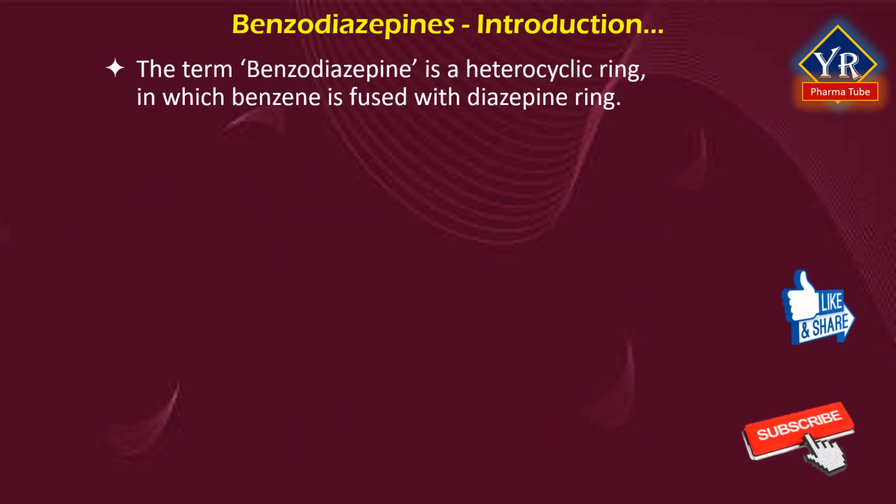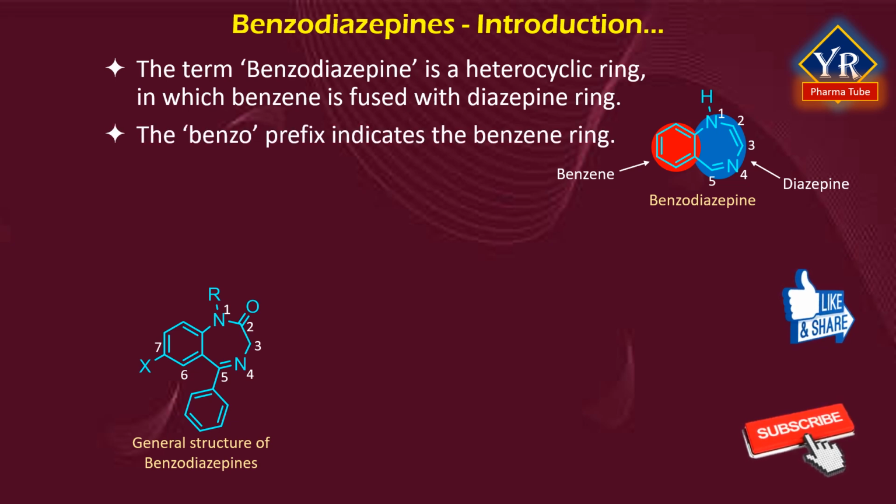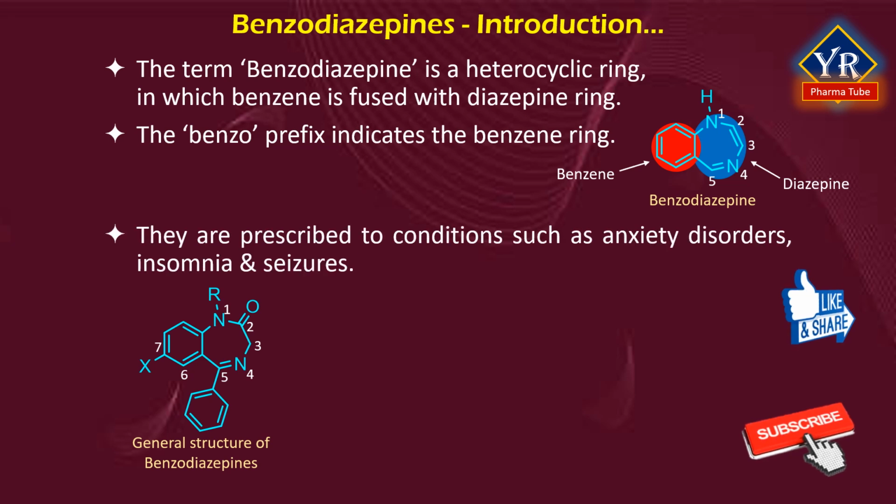The term benzodiazepine is a chemical name for the heterocyclic ring system whose core chemical structure is the fusion of a benzene ring and a diazepine ring. A diazepine is a heterocycle with 2 nitrogen atoms, 5 carbon atoms, and the maximum possible number of cumulative double bonds. The benzo prefix indicates the benzene ring fused onto the diazepine ring system. They are prescribed to treat conditions such as anxiety disorders, insomnia, and seizures.